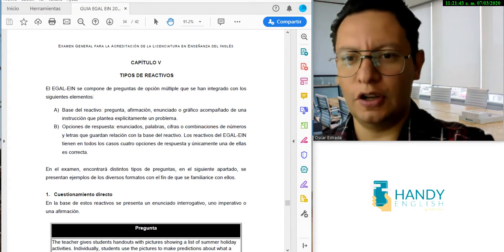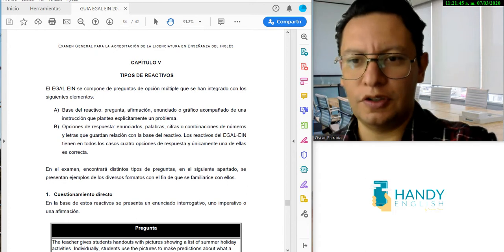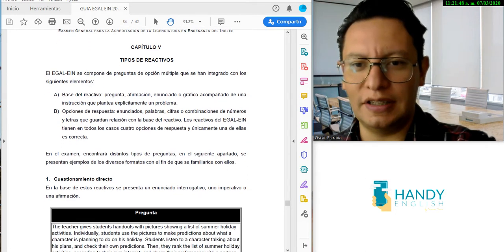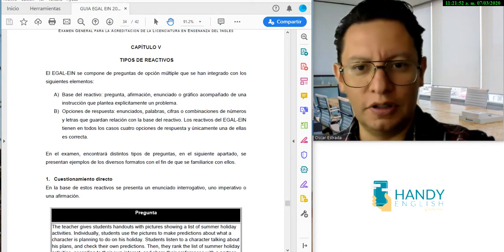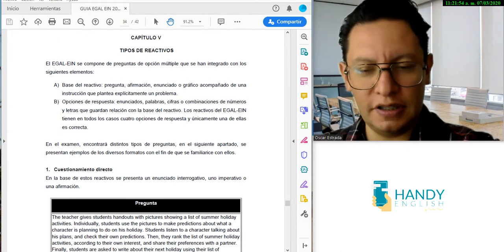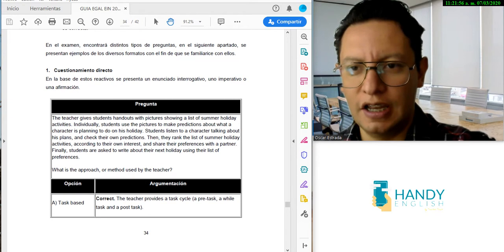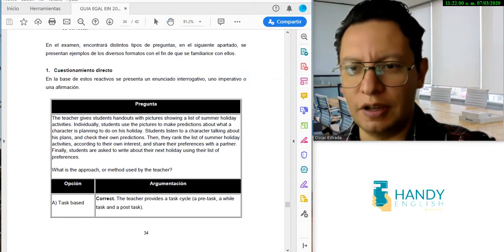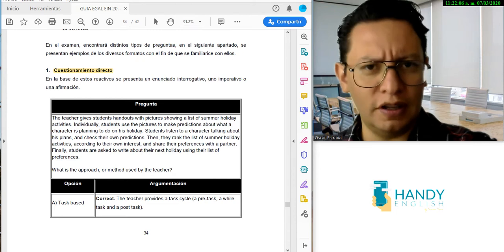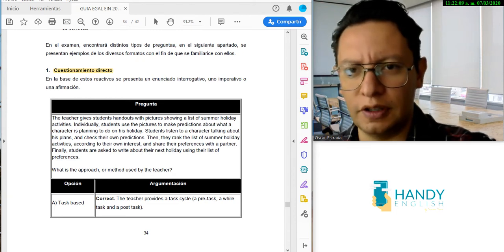Here we go. So, tipos de reactivos. El examen se compone de preguntas de opción múltiple. All the questions are going to be multiple choice, all right? And the first type of questions is this. As you can see here in the document, it says cuestionamiento directo. This is the first type of questions, straight or open questions, but they will have multiple choice as well.